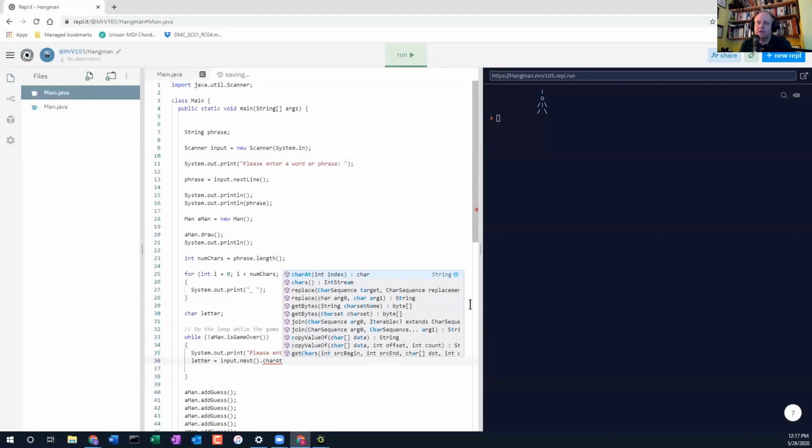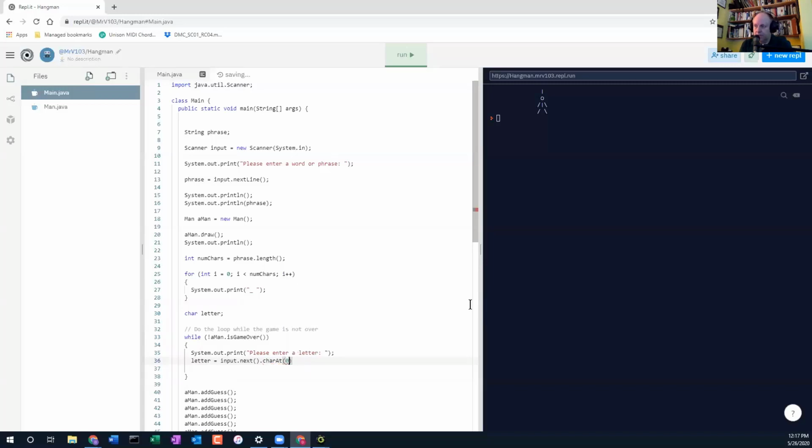What position do we want to get the character at? We want to get that at position 0, which is the first character in the string. Hopefully there'll only be one letter in the string, but if they type in more letters, we're only going to accept the first one. So we're going to put in a 0 there.